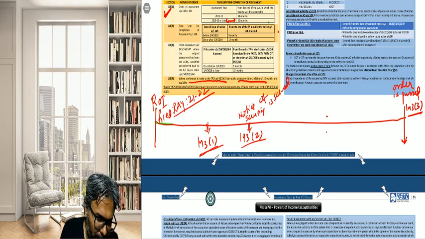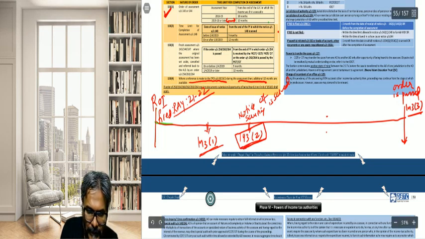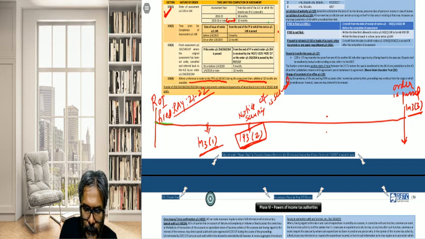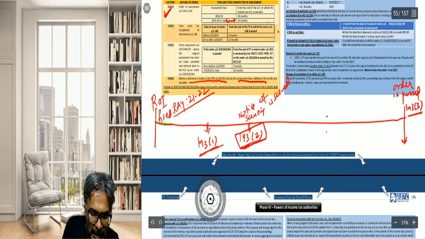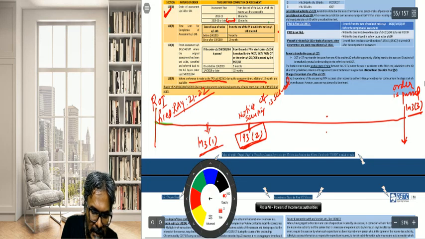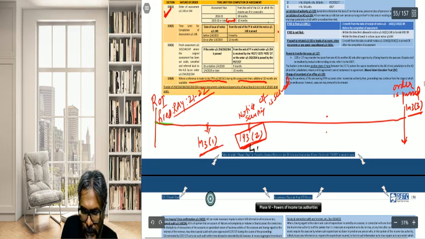Now, students, in this context, can you see this particular part? This 143(2), notice of scrutiny is served. Please be careful and be aware that once the notice is given, the proceeding starts. Always keep in mind that once the notice is given, the proceeding begins.